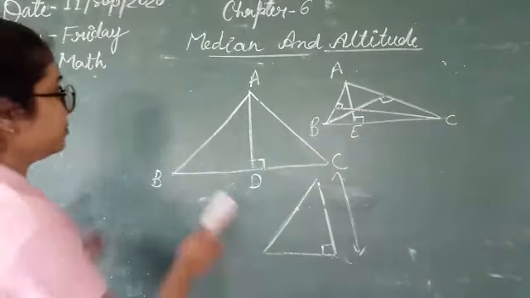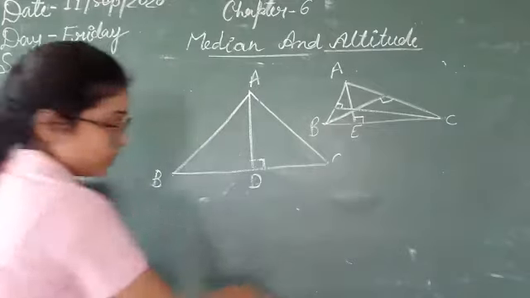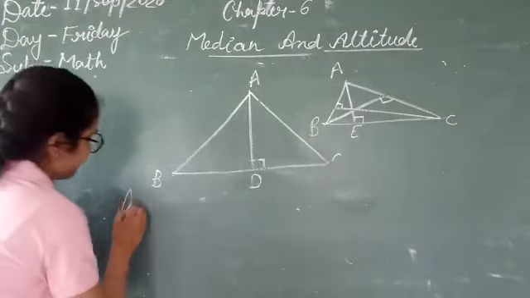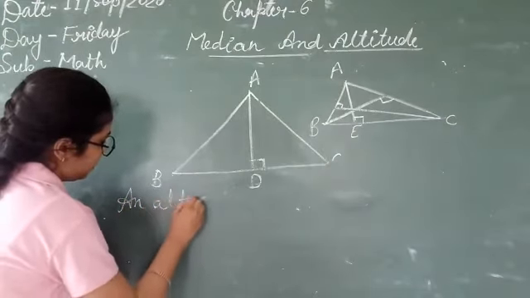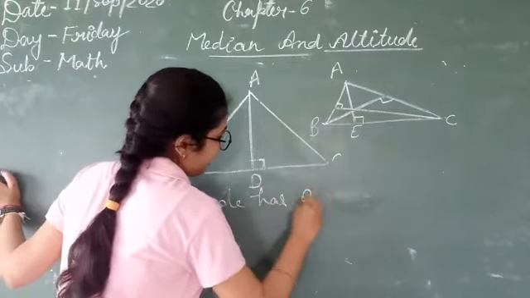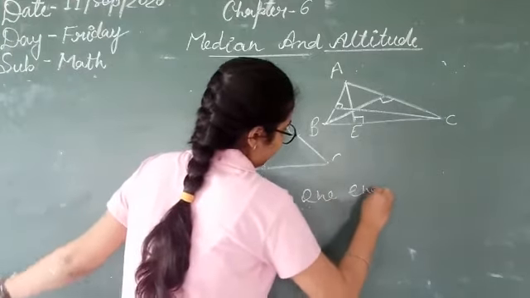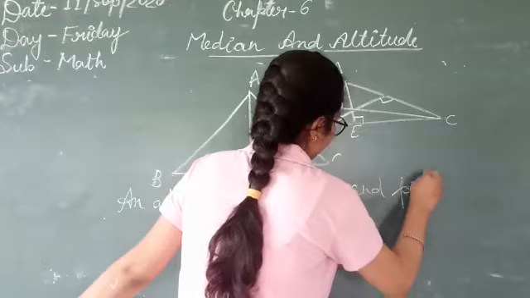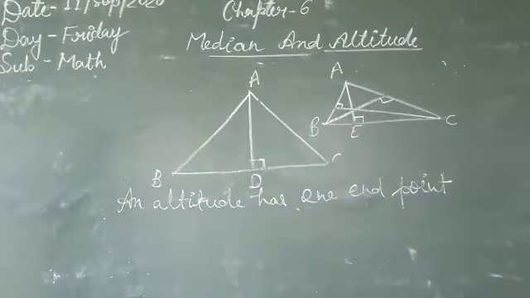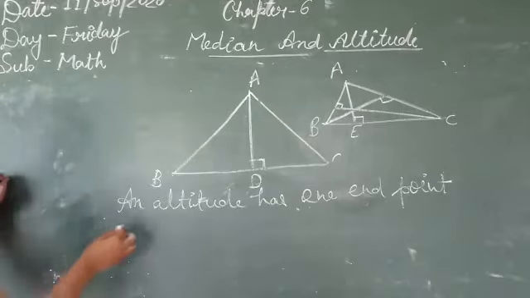Okay, I am writing here. So we can write: an altitude has one end point at the vertex of the triangle.